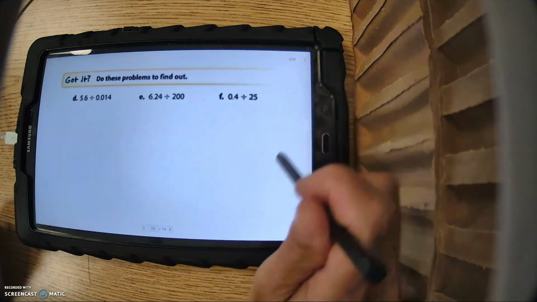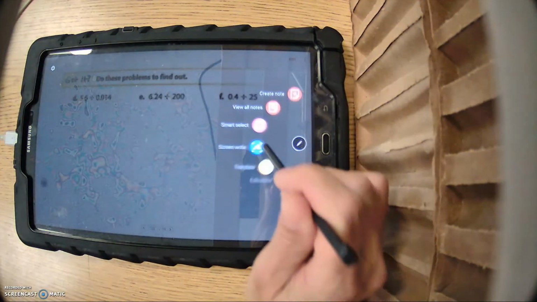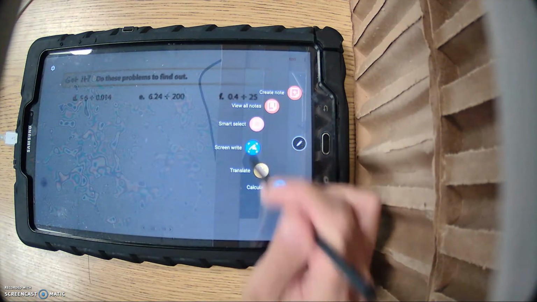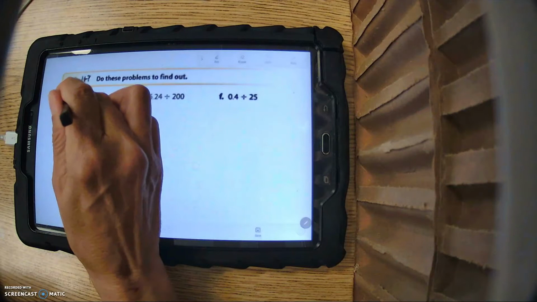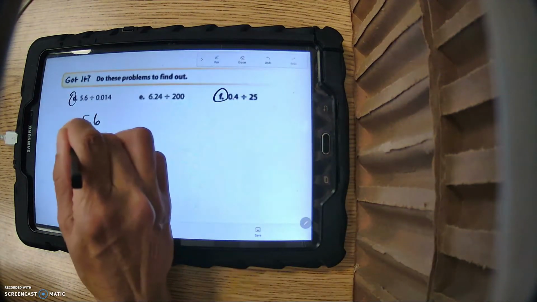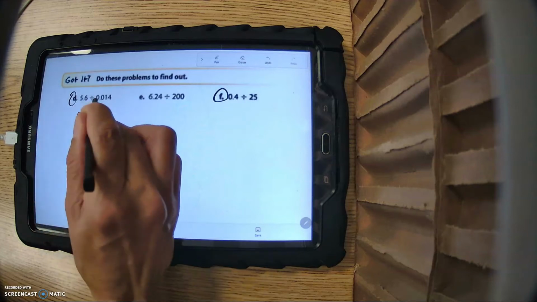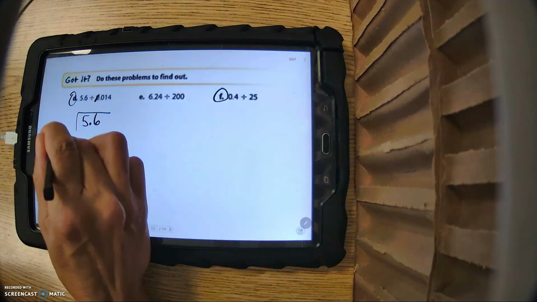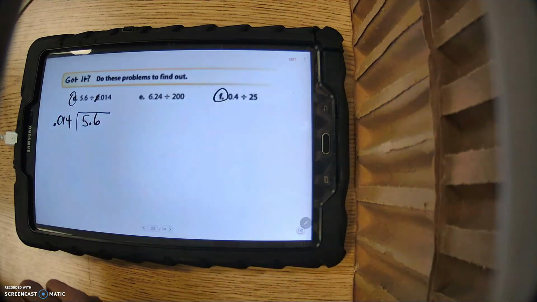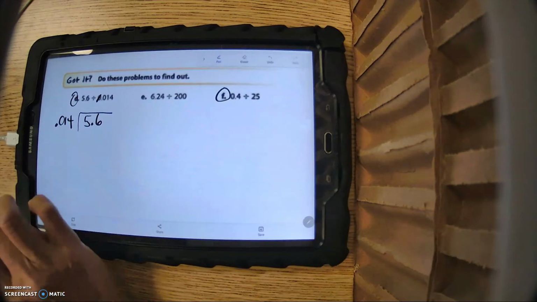Okay, so you should have done got it D and got it F. Let's see how you did and check your answers. All right, so let's do D and F. All right, so first number goes under the house. That's the dividend. All right, now remember, this extra 0, I don't put it because you see all those zeros. Isn't it confusing? So I'm going to do that.